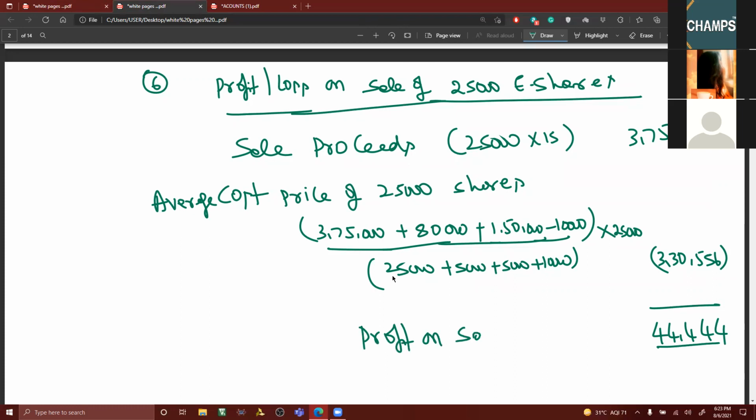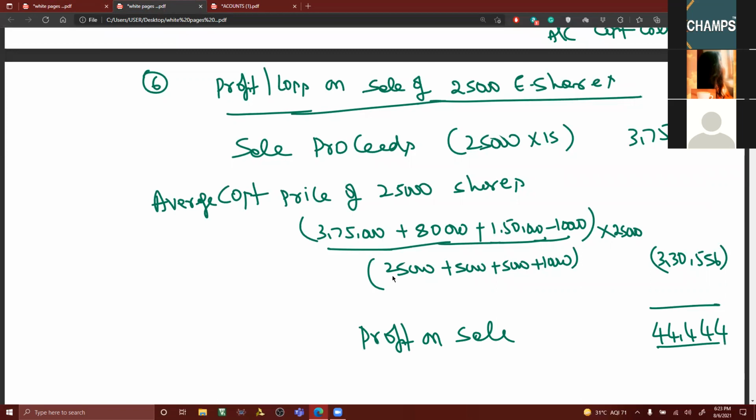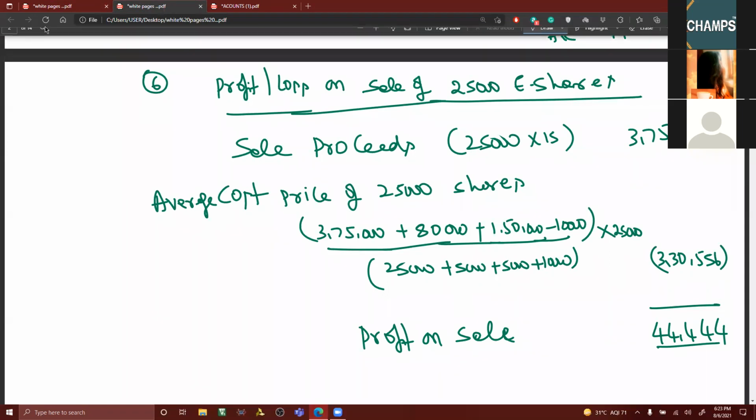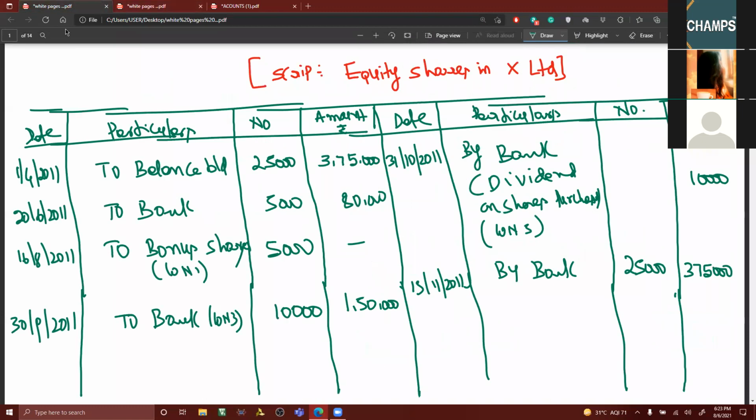Since this is profit on sale, where is it to be taken, my dear friends? Even though we are opening a P&L account, it is to be adjusted to which column? Cost column.